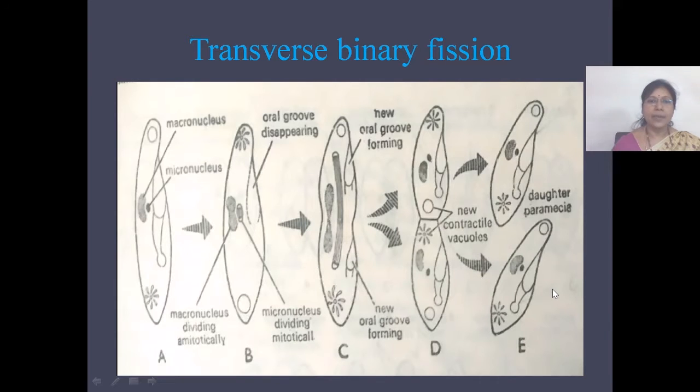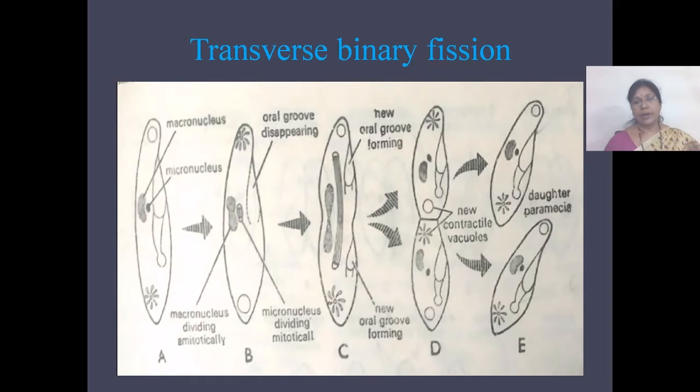And the fourth type of binary fission is called oblique binary fission, and this occurs in some dinoflagellates. Here the plane of division is oblique to the animal body. The two daughter individuals carry the cytoplasmic organelles of the parent.